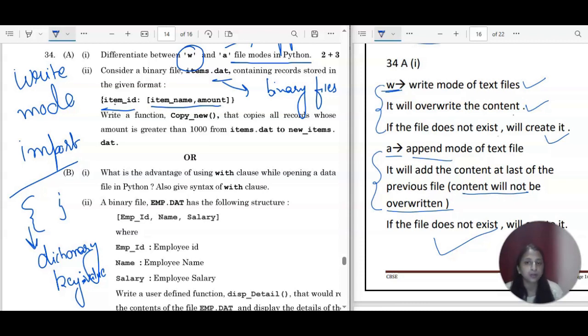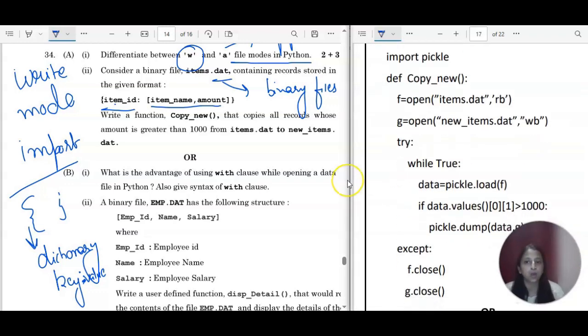Now write a function copy_new. So you have to work with a function, right? Copy_new. We can create a function with the help of the def keyword that copies all the records whose amount is greater than 1000. Here we have the amount, right? If this amount is greater than 1000, the main part in this question is to get this value, because two values are there, and these two values are attached to this key. So you should be clear with that.